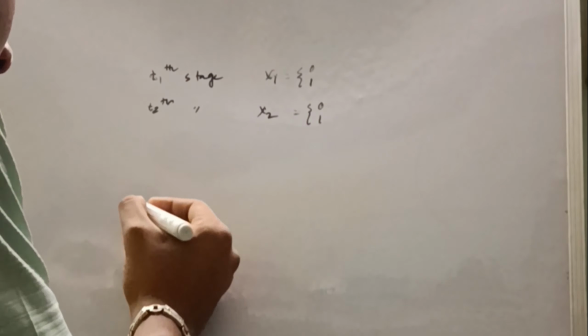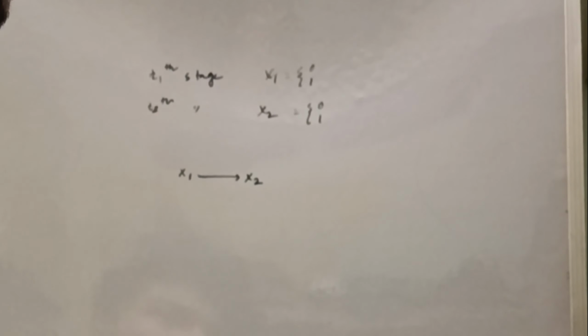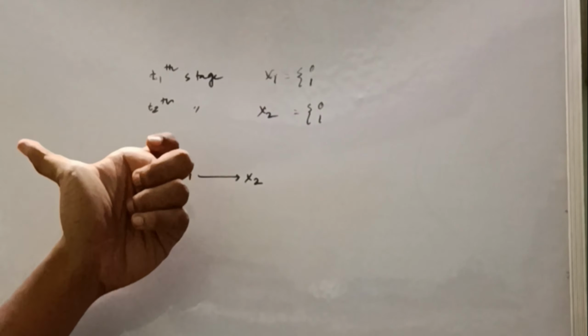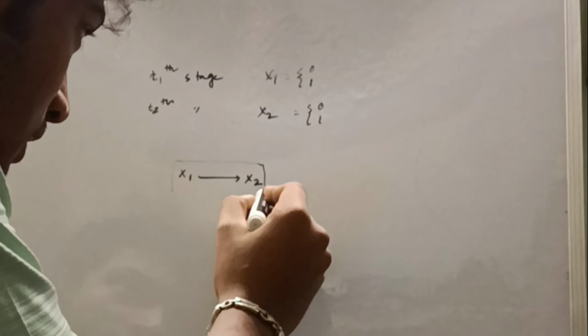So I want to find, if my earlier stage is X1, that is 0 or 1, what is the probability of my next stage being 0? That is, I am at X1 and I will go to X2 at the very next stage. So I want to find the probability of going from each state of X1 to X2. So that is my transition from X1 to X2.